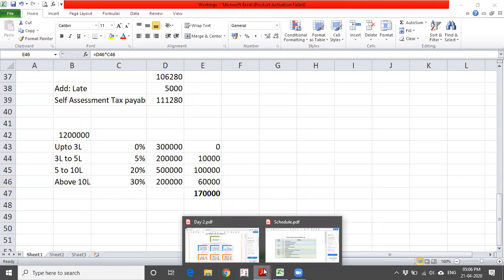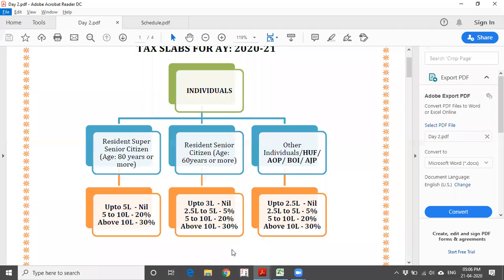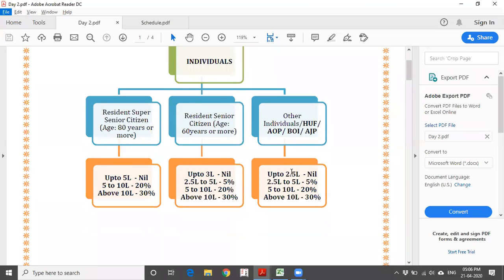And let us go to the other cases, that is, age below 60, non-resident individuals, and HUF, AOP, BOI and AJP cases. What are the tax rates here? Up to 2.5 lakhs it is nil, 2.5 to 5 lakhs it is 5%, 5 to 10 lakhs it is 20%, and above 10 lakhs it is 30%. Let us analyze the same case.